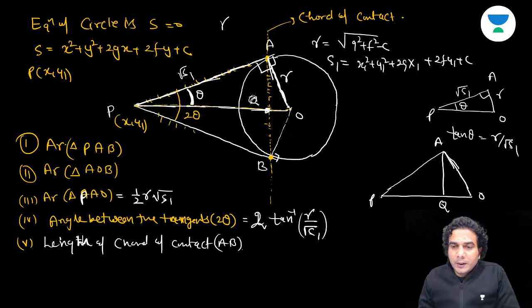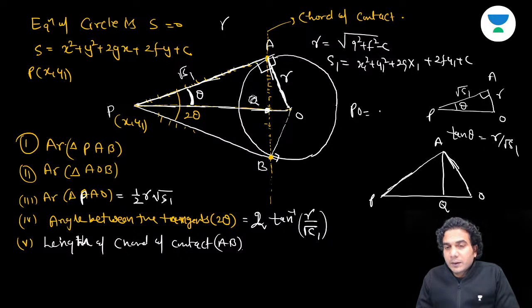In this, PO we know, right? What is PO, by the way? You know what is PO? Distance of point from center. PO was, no, PO was not S1.